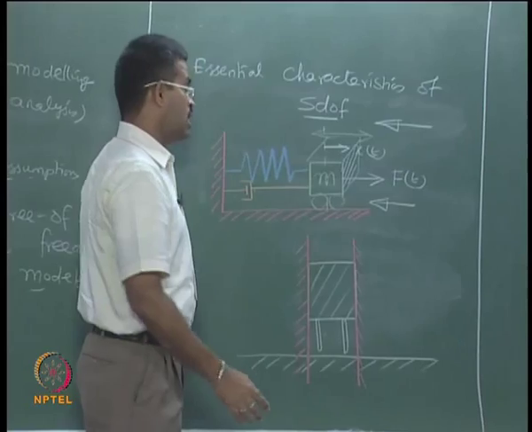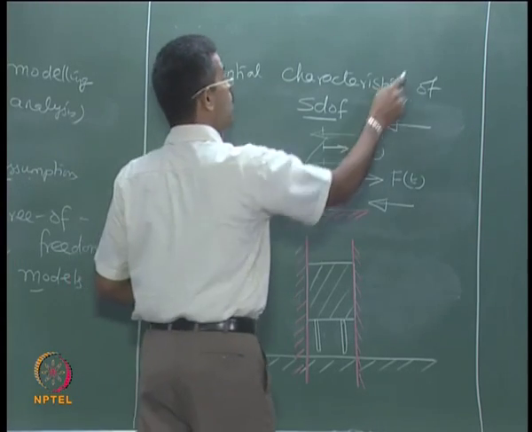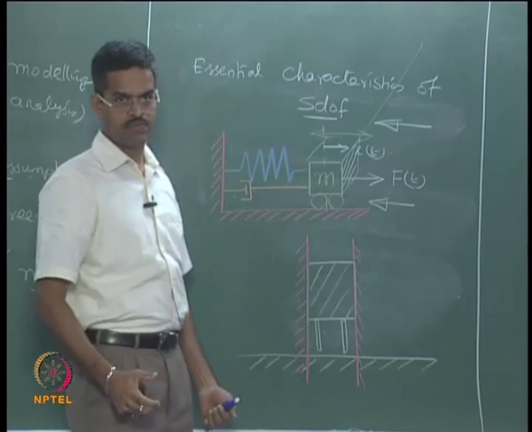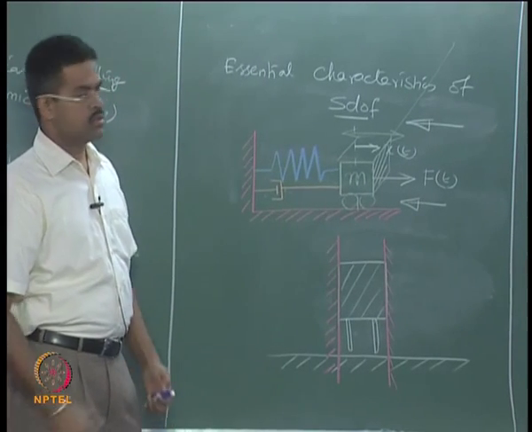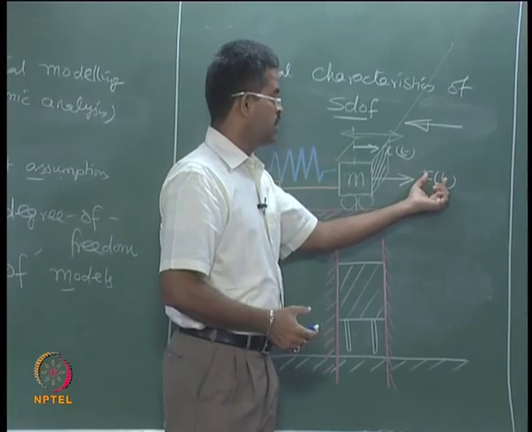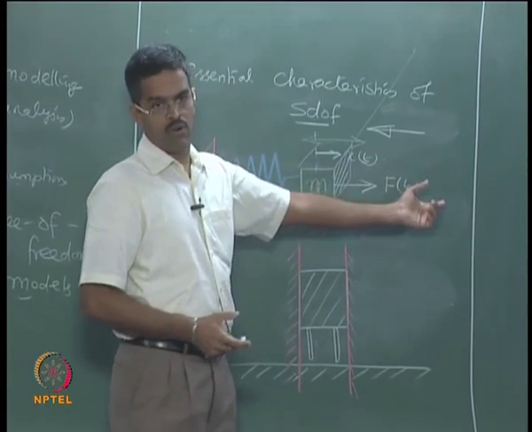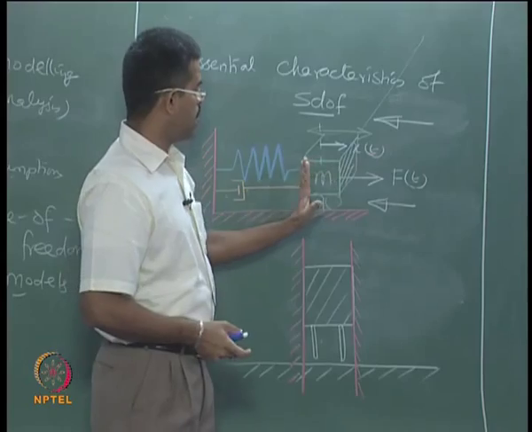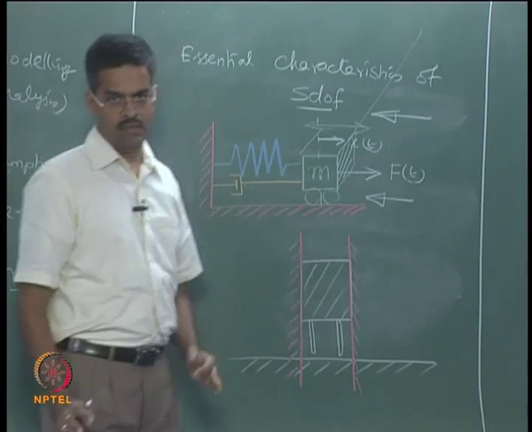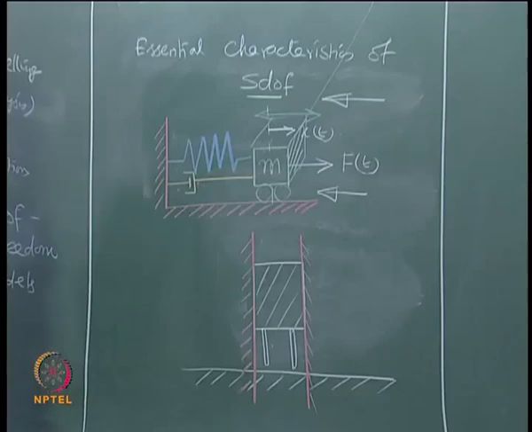There is a possibility that if you apply this force at an angle and try to lift the mass and release, the mass may jump. Okay. So, the force is applied exactly in the direction of motion of the body. So, the mass is now made to move only in one direction ideally, okay. In the other direction it is restrained.